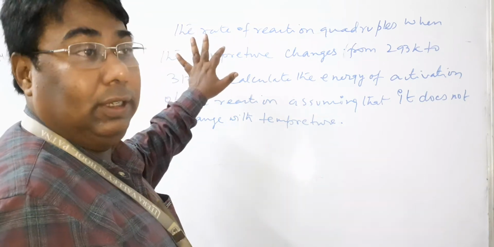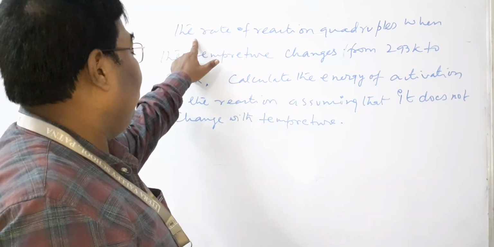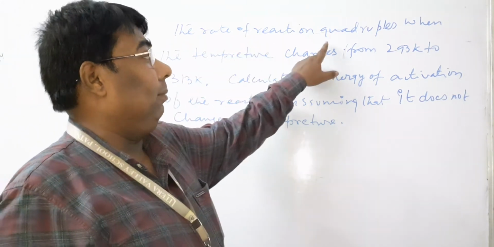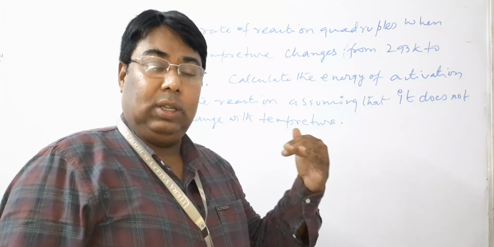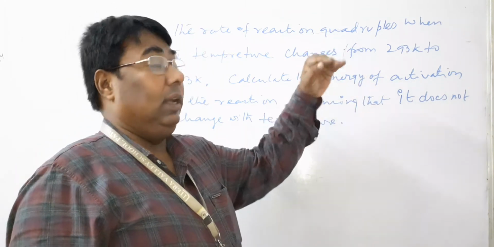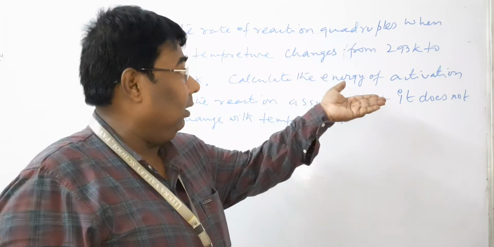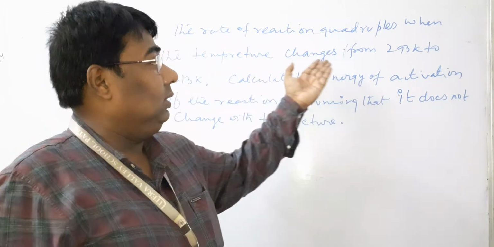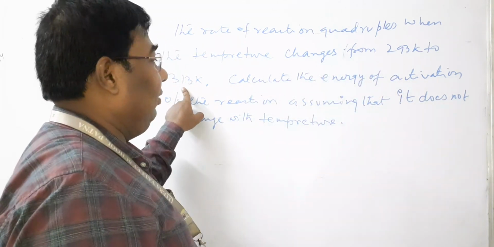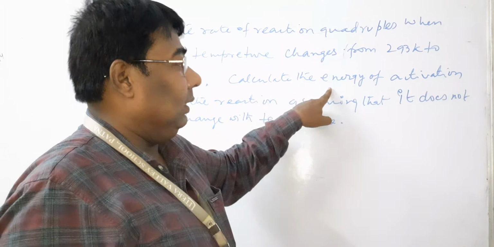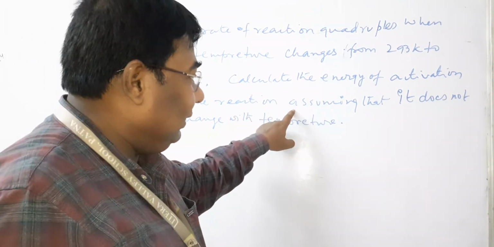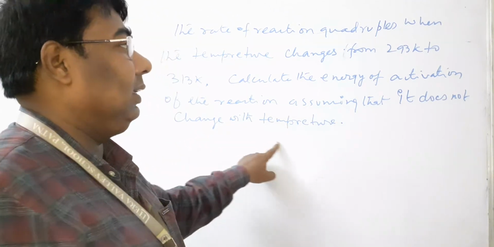The question: the rate of reaction quadruples, that means the rate of reaction increases by 4 times, when the temperature changes from 293 Kelvin to 313 Kelvin. Calculate the energy of activation of the reaction, assuming that it does not change with temperature.